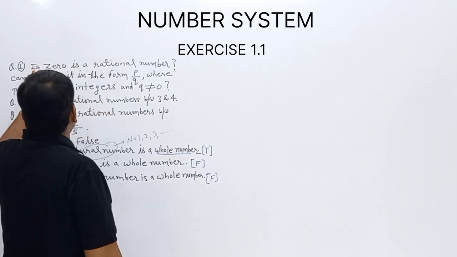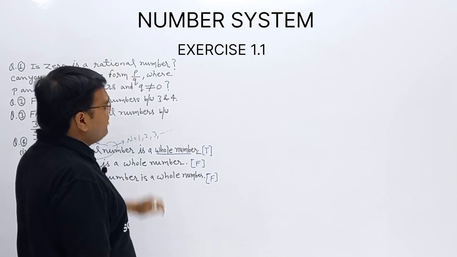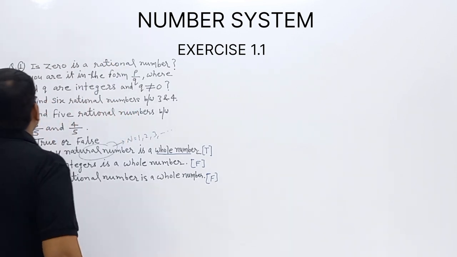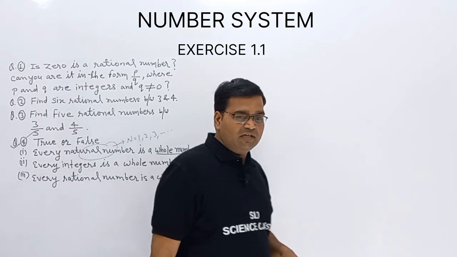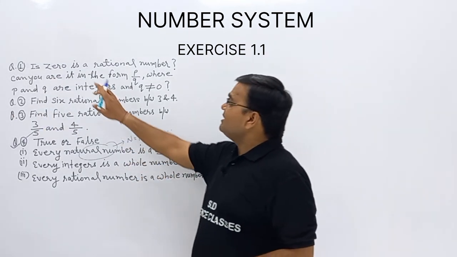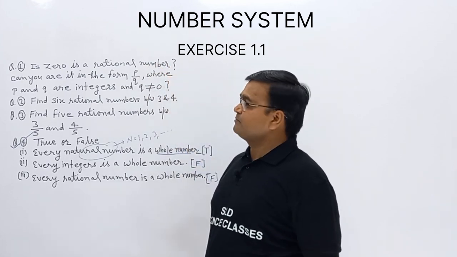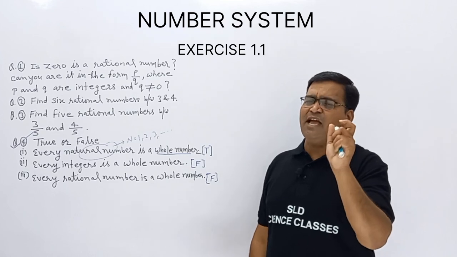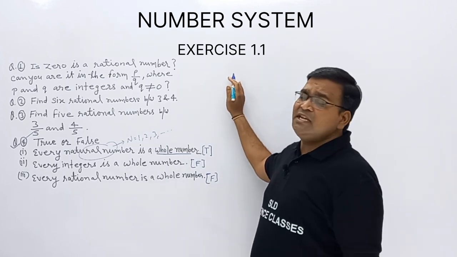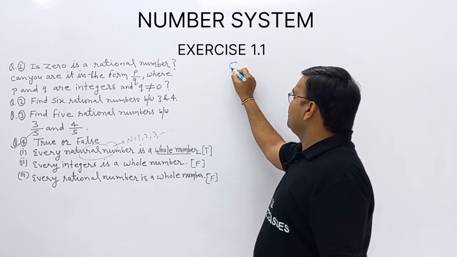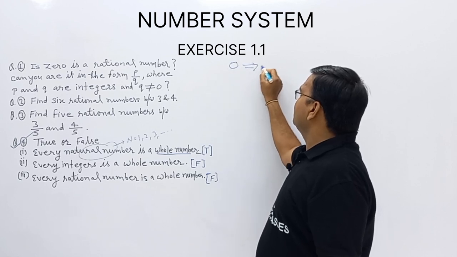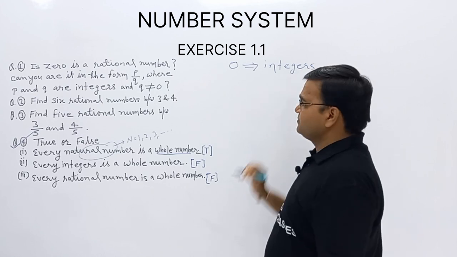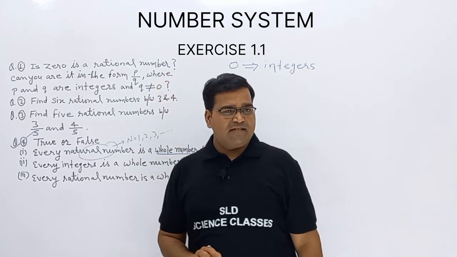Question number 1, is 0 a rational number? We completed this question. Come on, question number 1, this is an easy question. Is 0 a rational number? Listen carefully, 0 is an integer. 0 is a what? Integer.